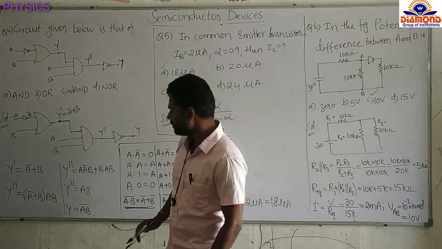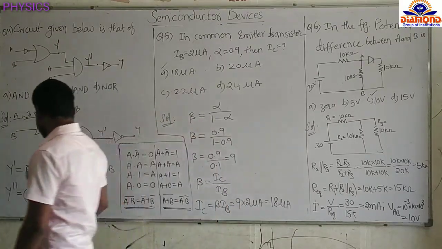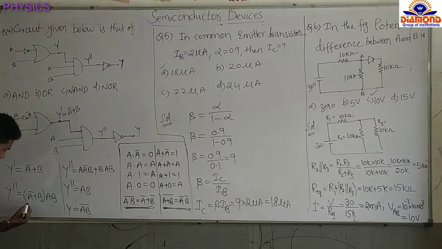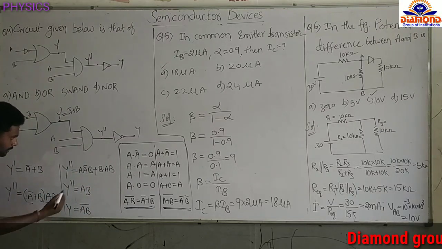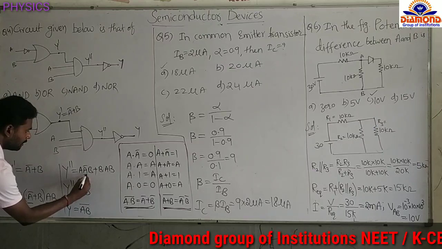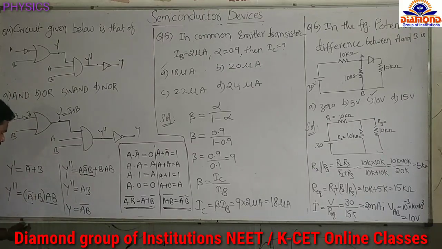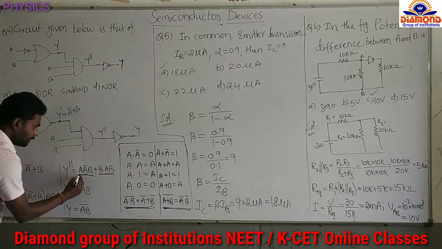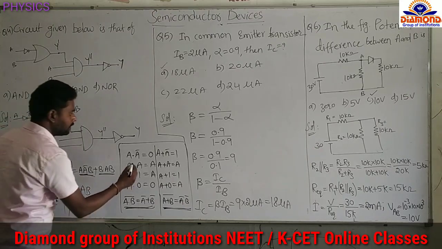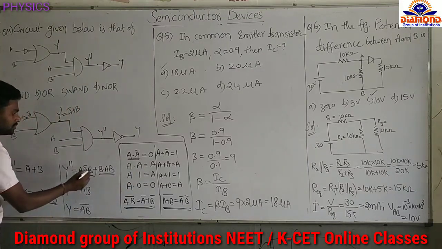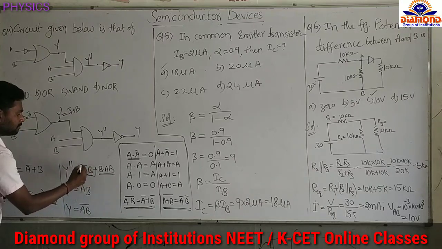Just simplify this one. Already you know how to simplify this. A complement into AB, otherwise AB into A complement, anyway you can do. So B into AB. Now see A dot A complement equal to 0. 0 into something is 0.